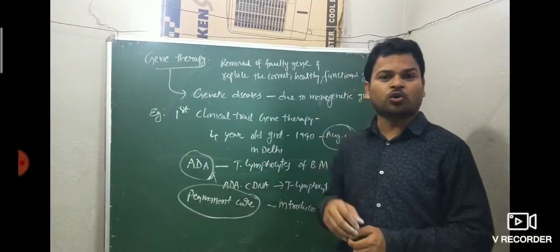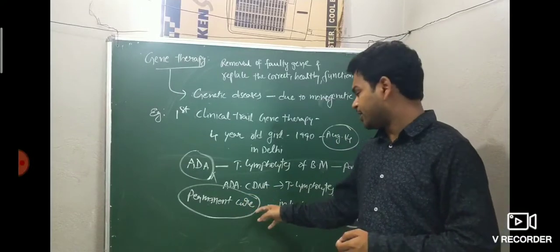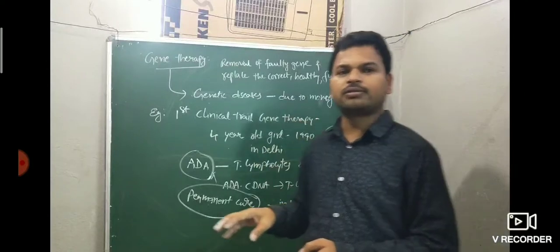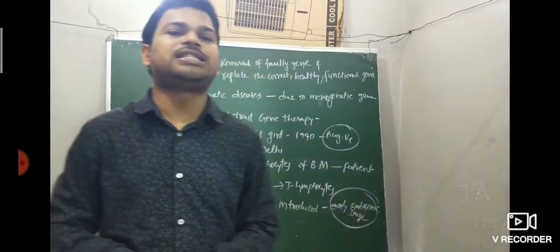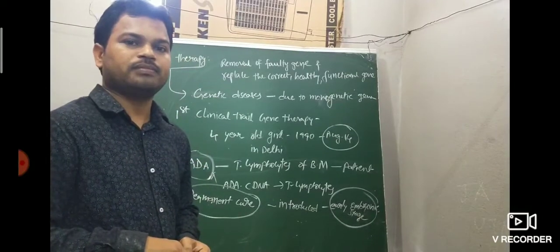For a permanent cure, what to do, sir? For a permanent cure, the genetically engineered ADA cDNA is introduced in the early embryonic stage. It is the permanent cure of gene therapy. Okay?